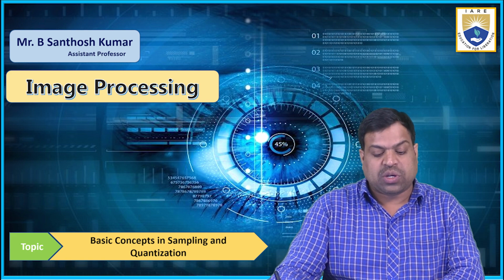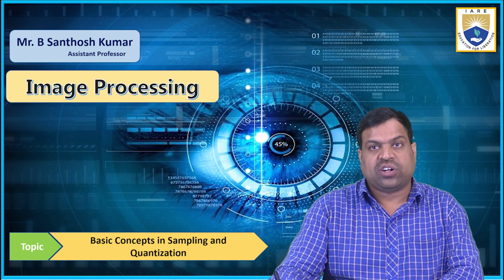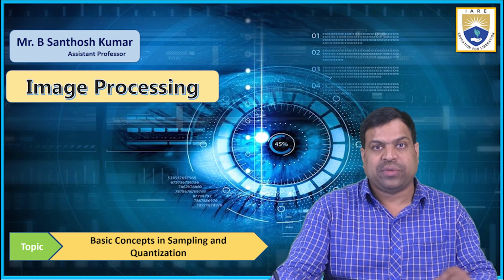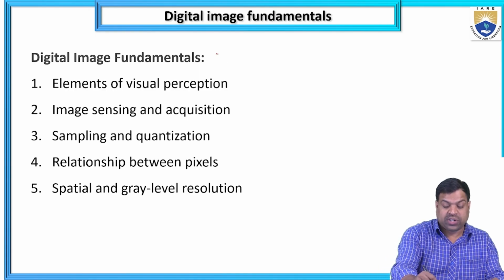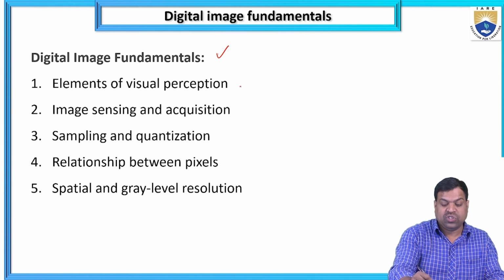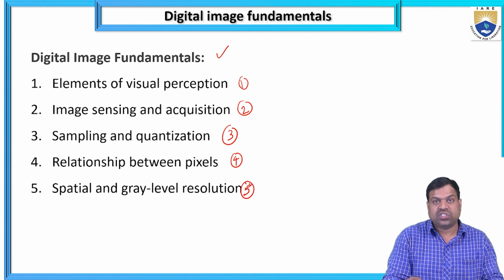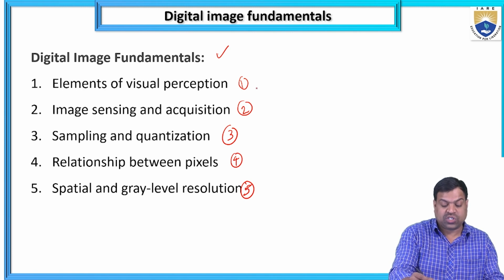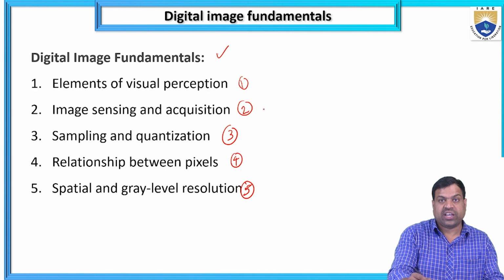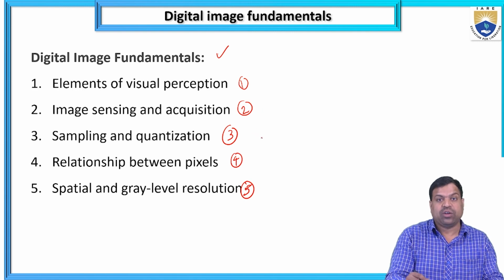Before going to the sampling and quantization topic, these belong to digital image fundamentals. So what are the digital image fundamentals? Elements of visual perception, image sensing and acquisition, sampling and quantization, relationship between pixels, signal, spatial and gray level resolutions. So these are the 5 types of digital image fundamentals. In the previous class we discussed elements of visual perception, image sensing and acquisition. Now we are going for sampling and quantization.